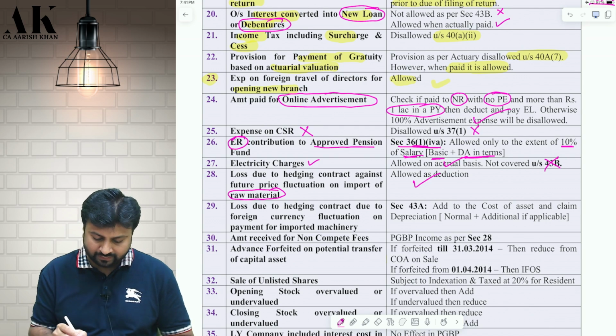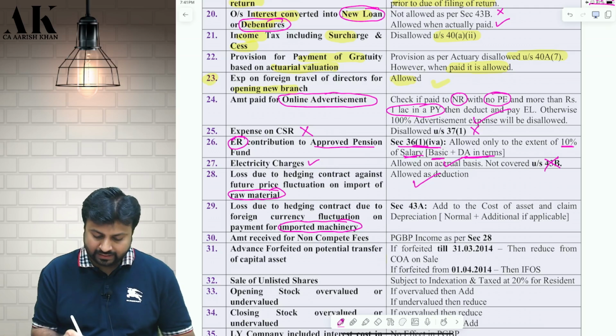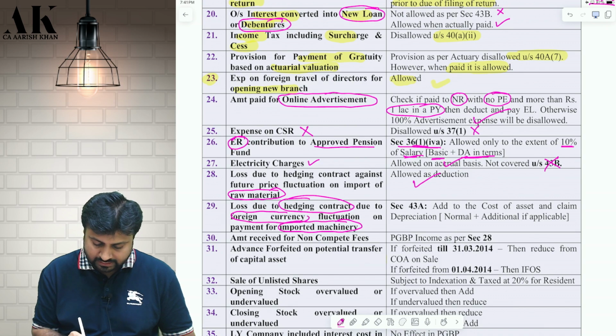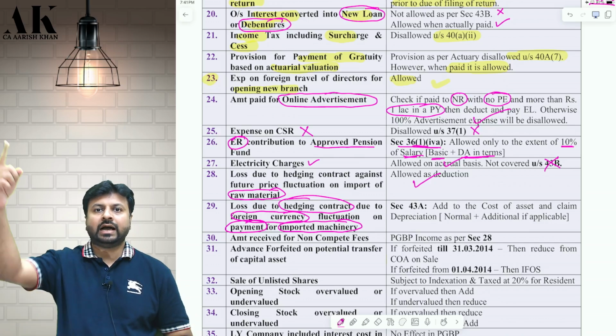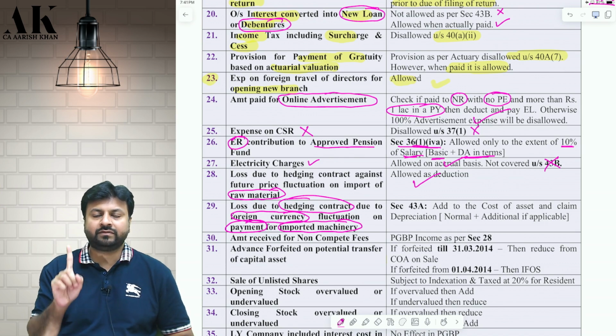But if you have imported a fixed asset like machinery, and if you have done hedging on that, and due to foreign currency there is a loss or gain on payment, listen carefully. I am importing an asset, condition number 1: importing plant, machinery, furniture.